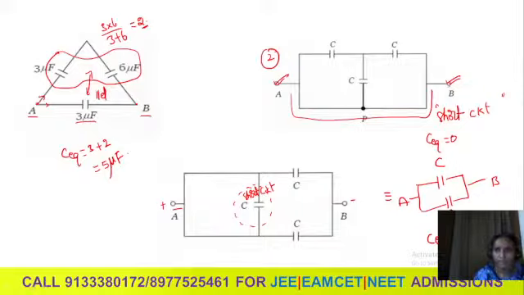And we know capacitance of a capacitor, if no medium presents, it can also be written as 2 into epsilon naught into A by D, where D is distance between the plates, A is area of the plates. Anyway, they are identical capacitors, so dimensions will be same.